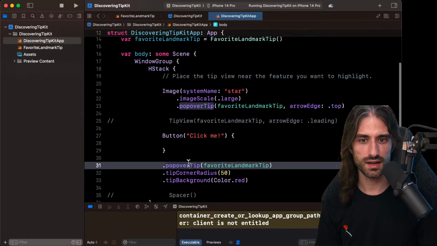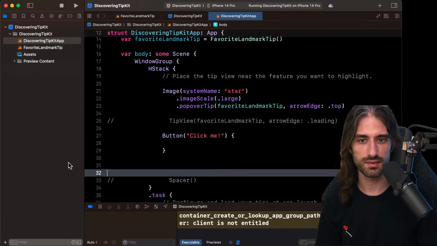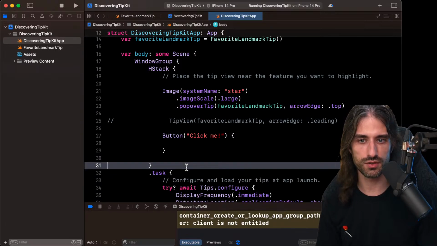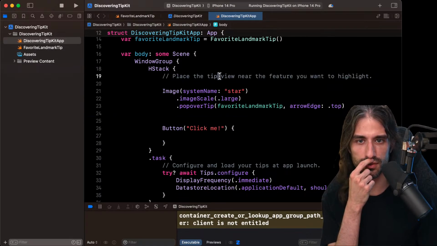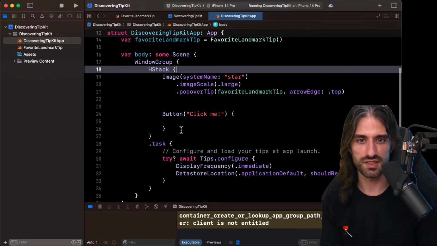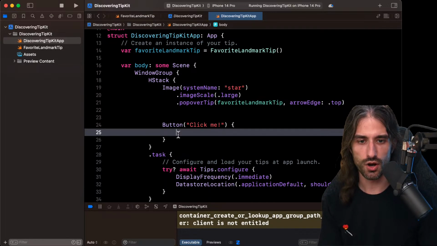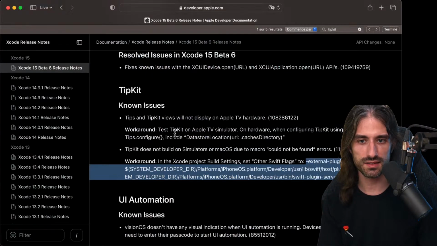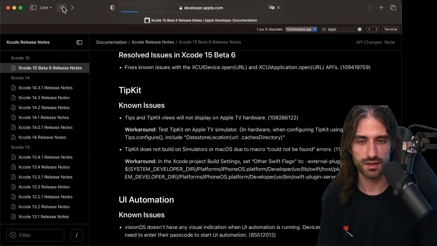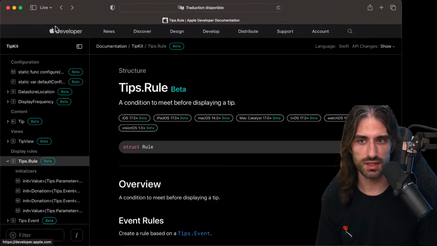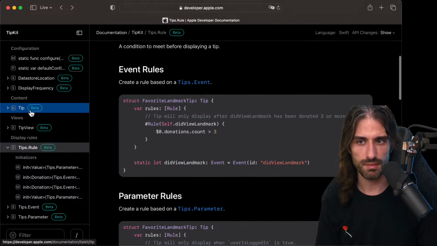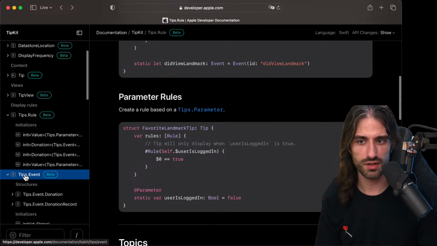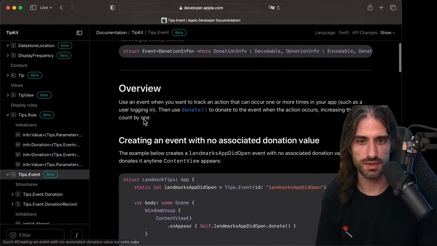So let's see how we can do that. I'm going to remove this code, this code also right here, and this code also. Just cleaning up a bit so that it's easy to follow. And so, how do I donate an event? You know what? Let's go back to documentation because there were a few good examples. So maybe I should look towards tip.event. Maybe it's going to be here.